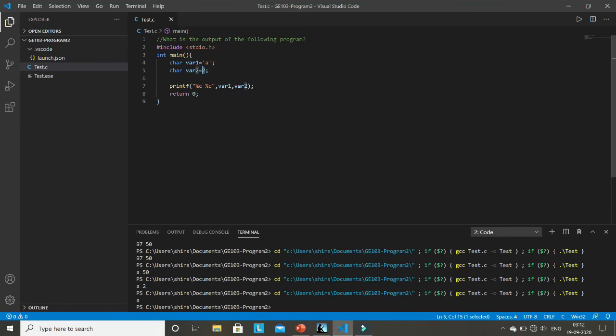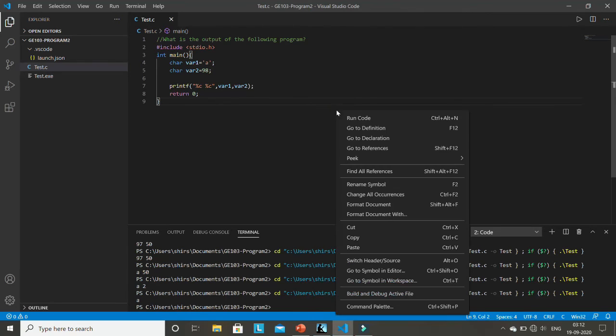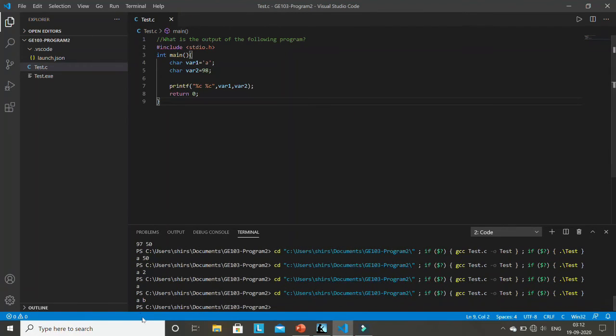Whenever you assign an integer constant to a character variable, because variable 2 is a character variable, it will consider this as an ASCII code. So actually the corresponding character of ASCII code 2 is printing. Let me store 98 here. If I store 98, then it will now run. Now it is printing b. Why b? Because this is an integer constant. Whenever you assign an integer constant to a character variable, it will consider it as an ASCII value. So if 98 is an ASCII code, then when you print variable 2 in character format, the corresponding character of ASCII number 98 will be printed, which is b. That's why it is printing b.